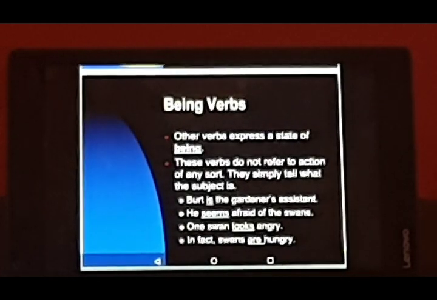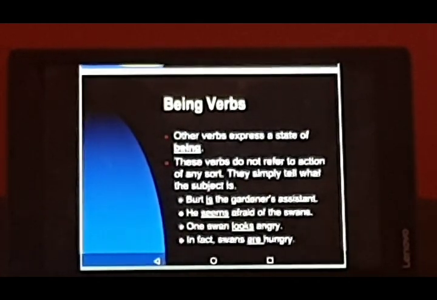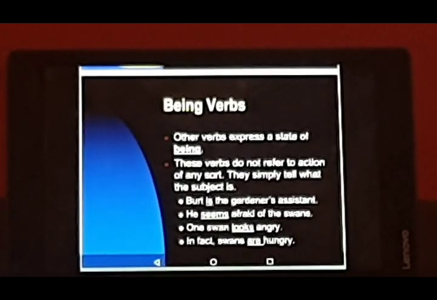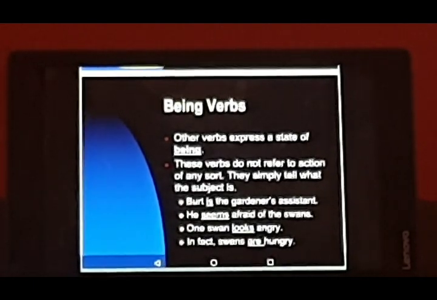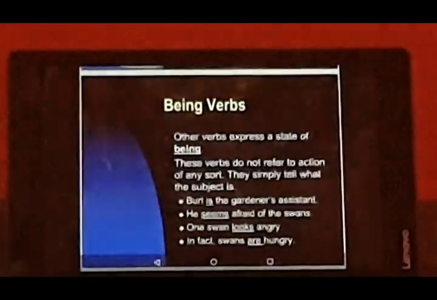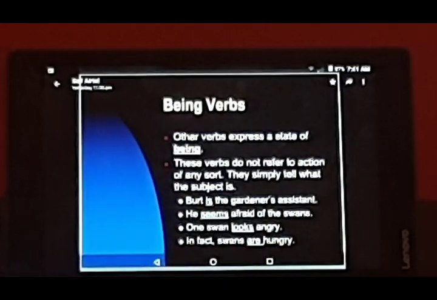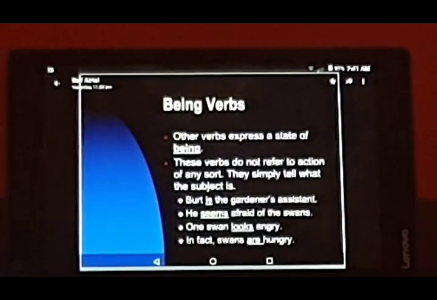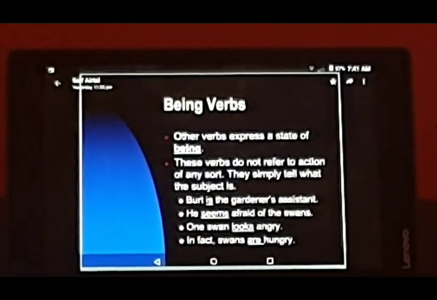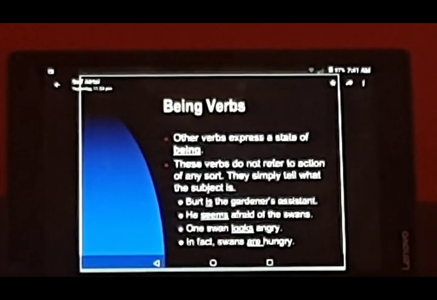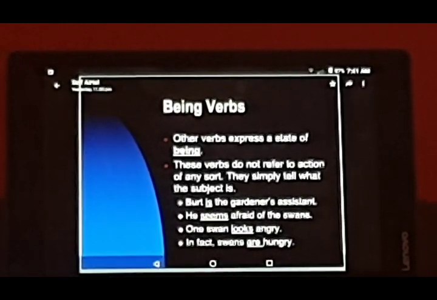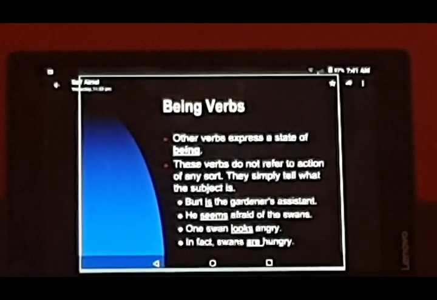She, we are referring to she, the pronoun. Tall is the adjective, and the verb there is. So if we translate this in Hindi, we get hai. So that hai, being, is a being word. So that tells us कि कोई noun क्या है या फिर किस condition में है. So other verbs express a state of being. So words like is, am, are, was, the past tenses of these verbs do not refer to action of any sort. They simply tell what the subject is.